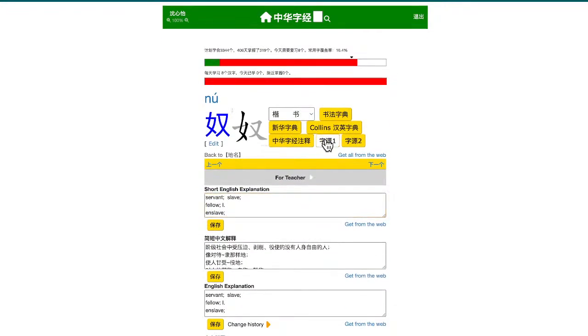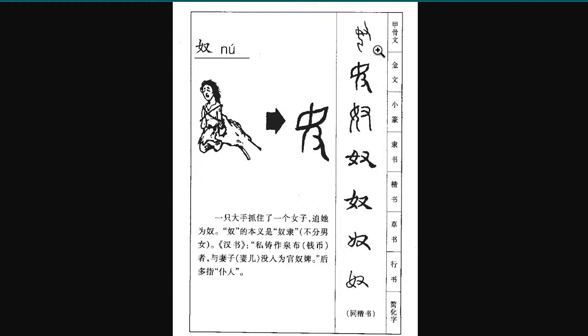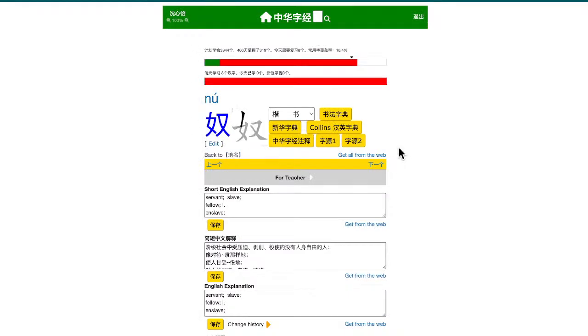If you look at the oracle bone character, you can see there's a person, a girl right here. And then there's a hand over here, looks like it's grabbing her hair, something like that. So it's always a female character here, and then there's a hand on the right. So basically it's a girl, and the girl is under control, which means she is a slave. So that's the character 奴.